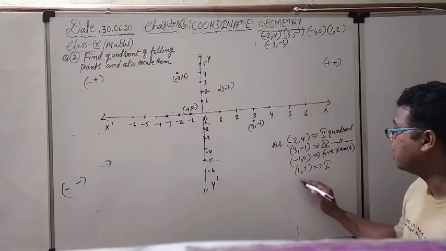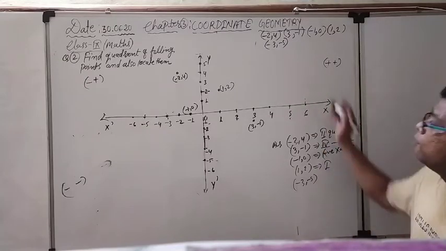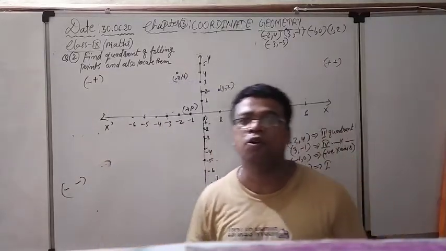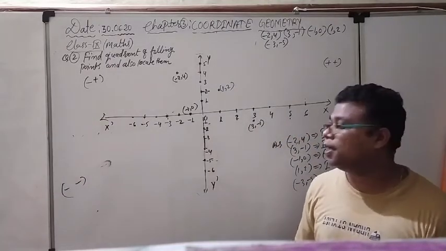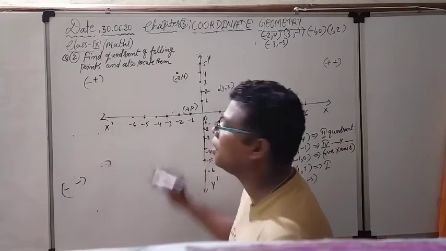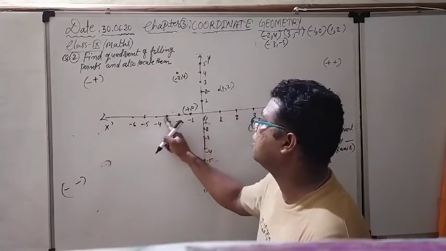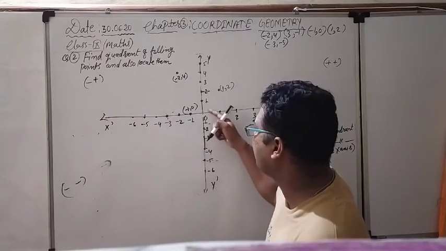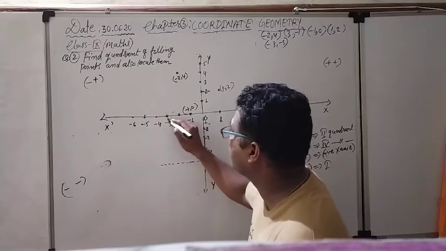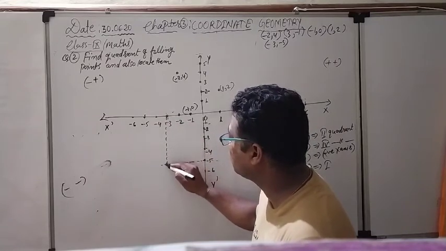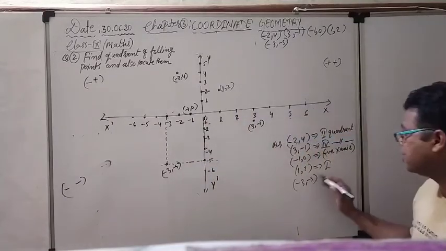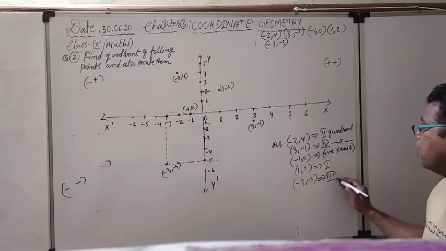Last point is none other than minus 3, minus 5, that you can understand. If both the coordinates are going to be negative, minus 3 x coordinate negative, minus 5 y coordinate also negative, it means it is coming under the third quadrant. Locate the point carefully. Minus 3 x coordinate, minus 3. This is the minus 3 x coordinate. Minus 5, go in the downward direction. This is the minus 5. So we just have to draw the perpendicular lines, and wherever both the lines cross each other, this is the location of minus 3 and minus 5. That you can understand. And minus 3, minus 5 is coming under the third quadrant.